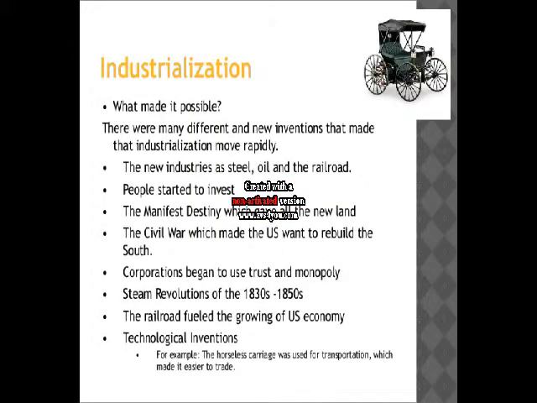What made industrialization possible? There were many different factors and new inventions that made industrialization move rapidly. The new industries of steel, oil, and the railroads. People started to invest. Manifest Destiny, which gave all the new land. The Civil War, which made the U.S. want to rebuild the southern part of the U.S.